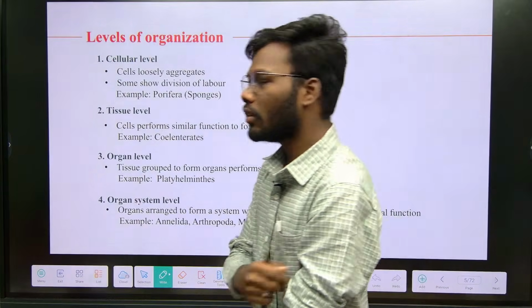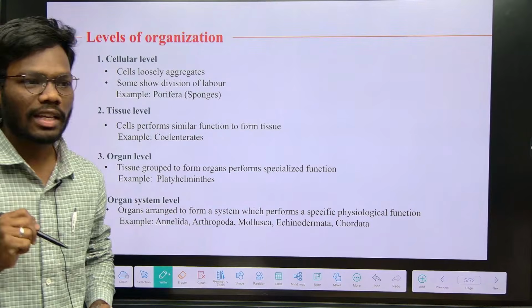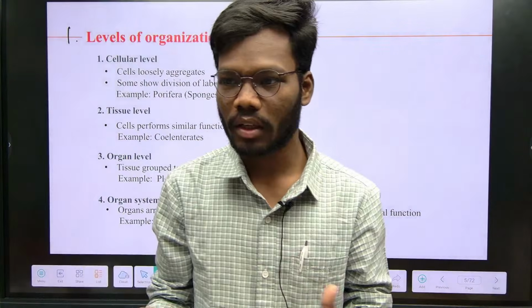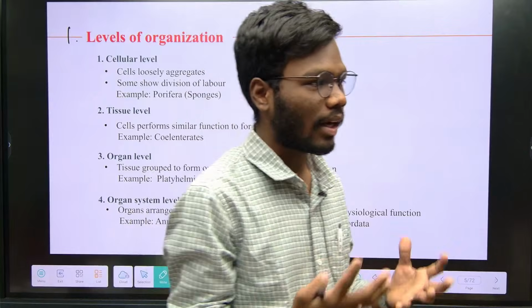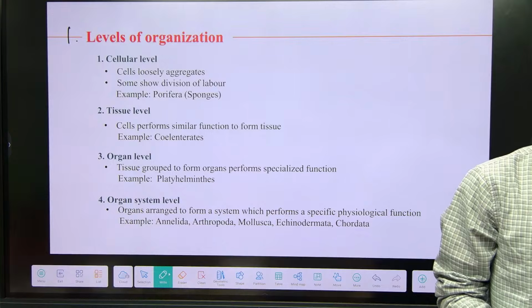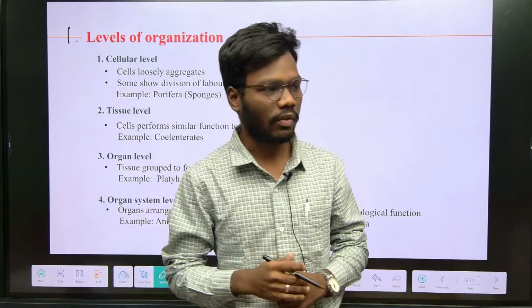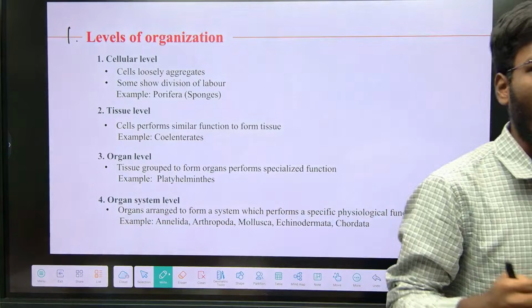The first fundamental feature is level of organization. Level of organization is about how an animal is made up, how an animal is formed, with what the animal is formed. In this level of organization, there are 4 kinds of levels, starting with cell to organ system.